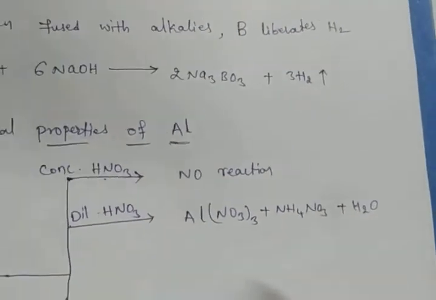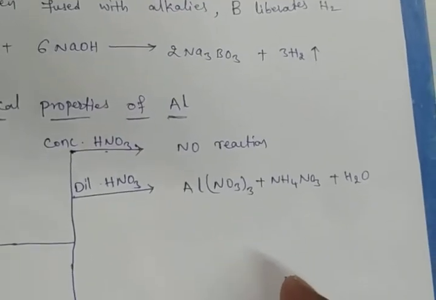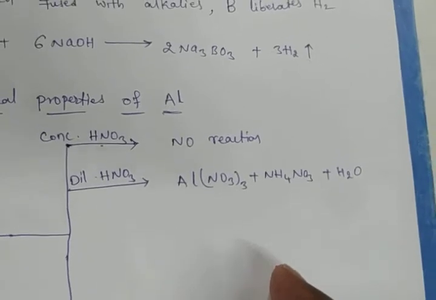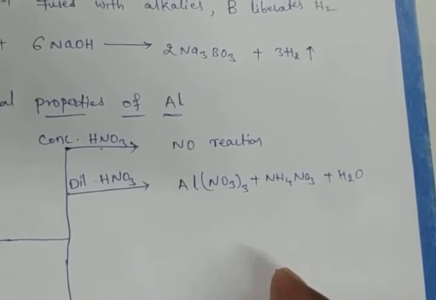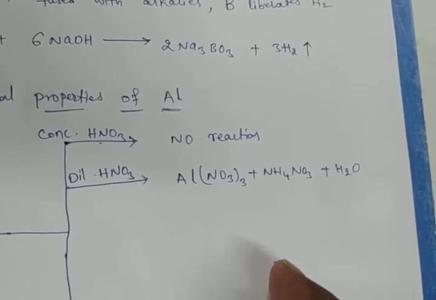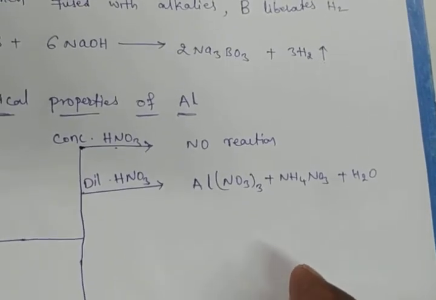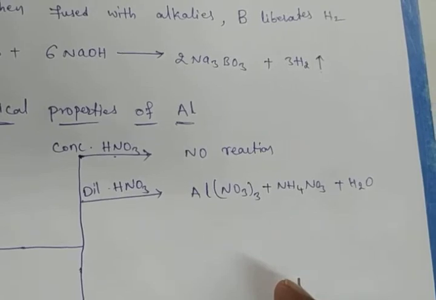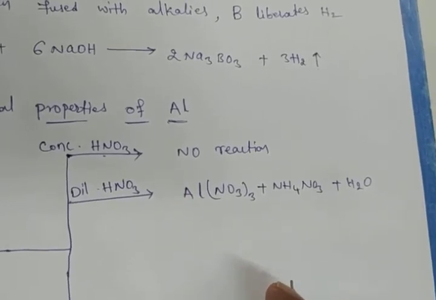Next, with the concentrated H2SO4, it will form aluminium sulfate. With the dilute HNO3, it will form aluminium nitrate and ammonium nitrate. With the concentrated H2SO4, aluminium sulfate and water and sulfur dioxide will be formed.